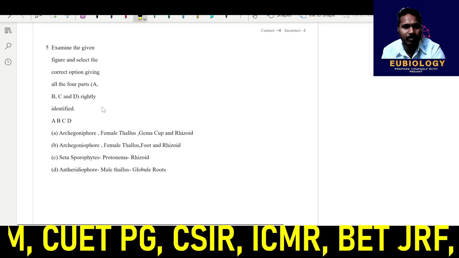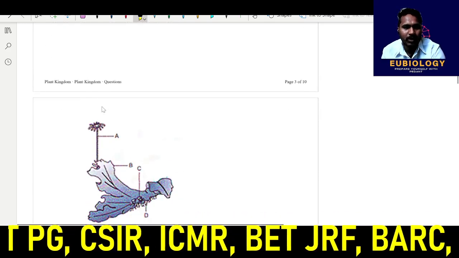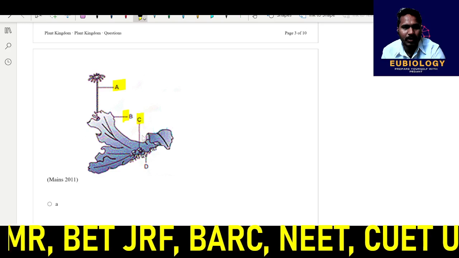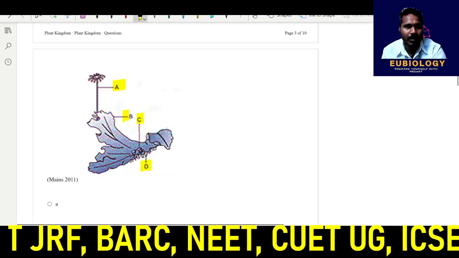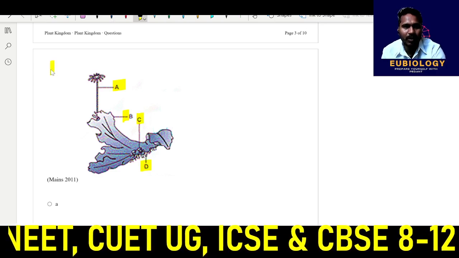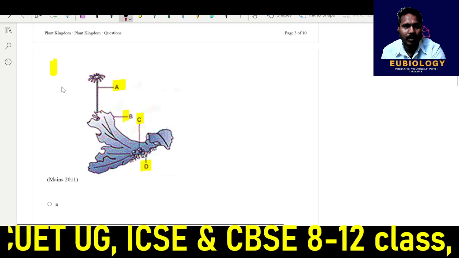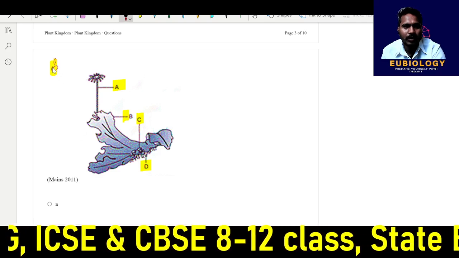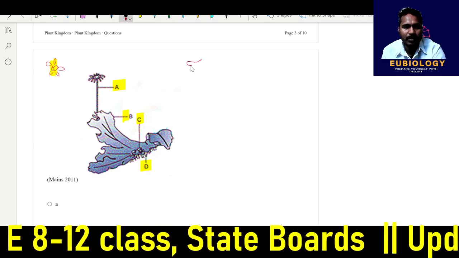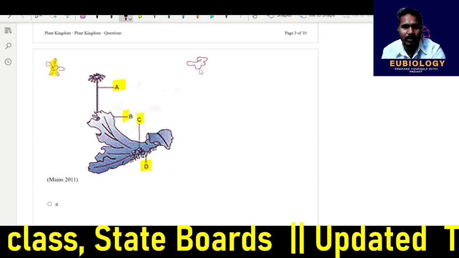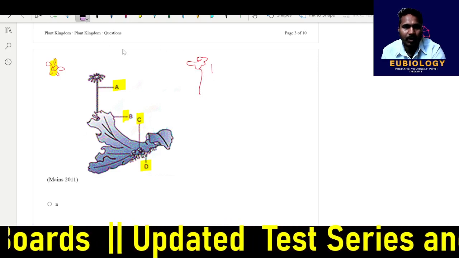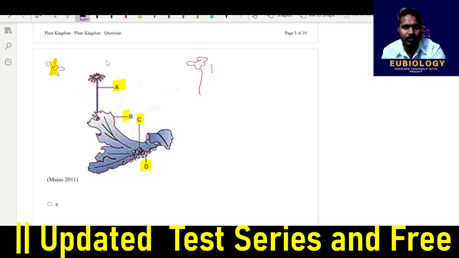This is the diagrammatic structure. You have to say what is A, what is B, what is C, what is D. Here we can write this is a flower-like structure. If it is a flower-like structure, then it is an archegonia. If it is not exactly like a flower, then it is antheridia.